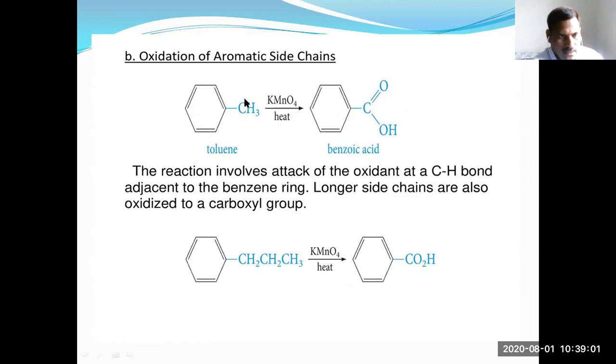In this, the alkyl group present on the benzene nucleus, having a benzylic hydrogen, undergoes oxidation and gives benzoic acid only. Longer side chains are also oxidized to a carboxyl group. That's why with methyl benzene, ethyl benzene, or propyl benzene, you get only benzoic acid.